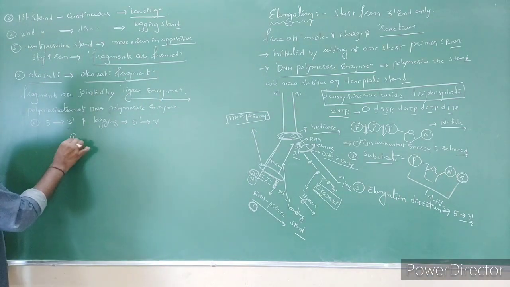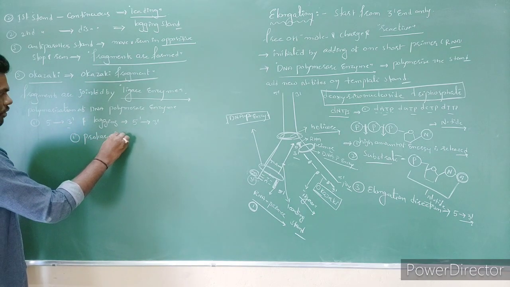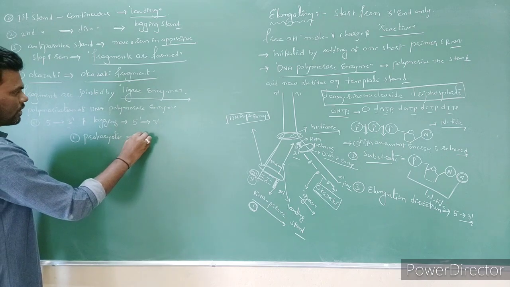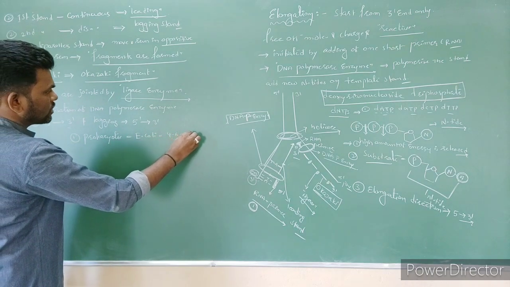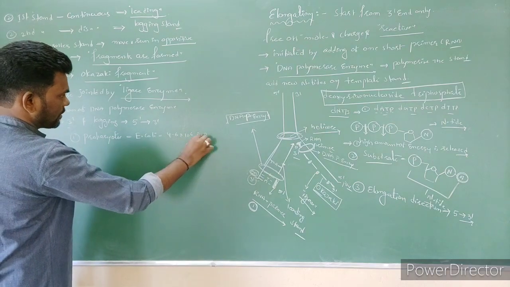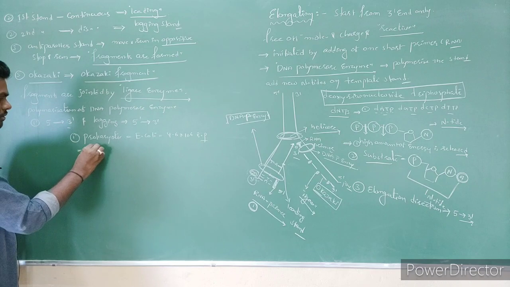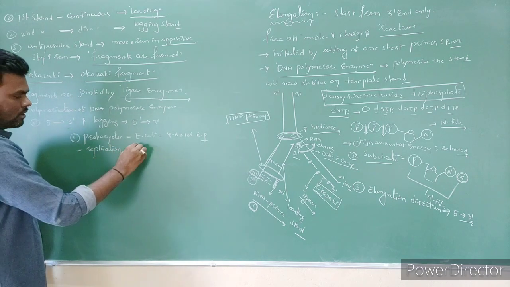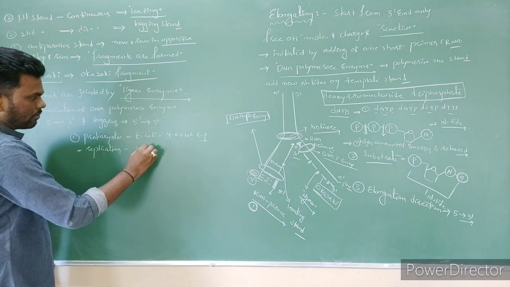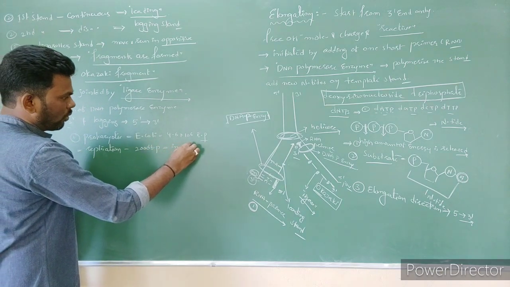First point here, in prokaryotic cells, for example E. coli, 4.6 into 10 to the power of 6 base pairs are present, right? So to complete the replication, 2000 base pairs are added in 1 second.